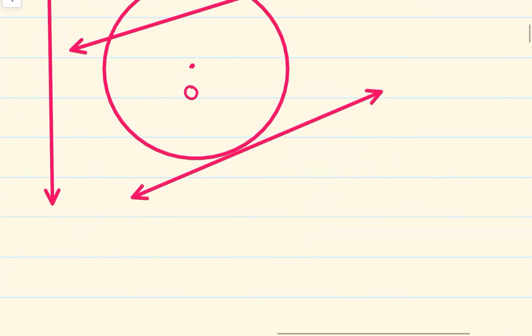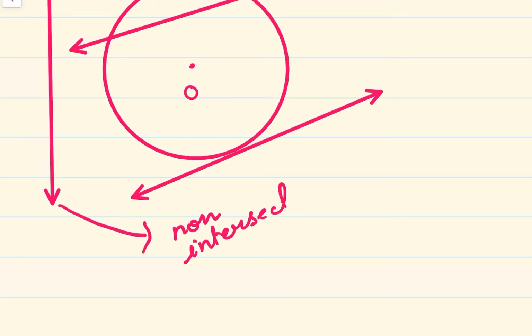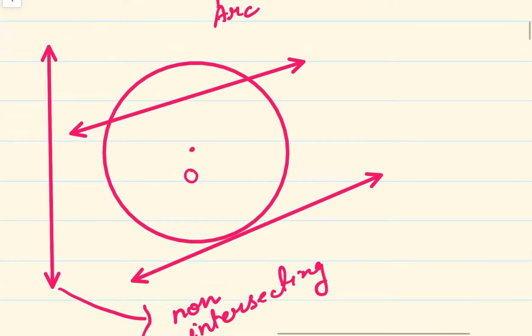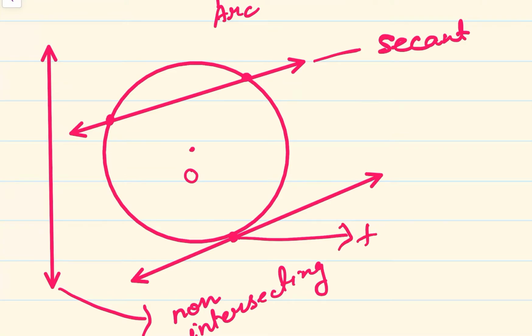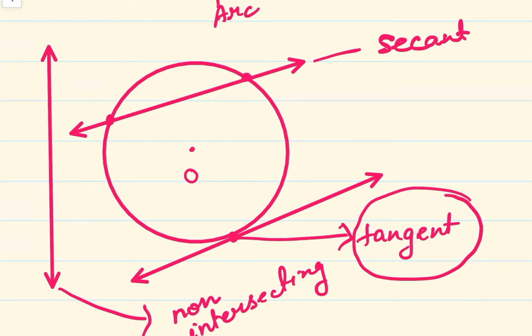A line which is not intersecting the circle at any point is called a non-intersecting line. If it is intersecting the circle at 2 points, then we term it as a secant. And if it intersects the circle at 1 point, we call it a tangent. The main focus in this chapter is going to be this tangent and the relation between the tangent and the circle. So let us move further with the chapter.